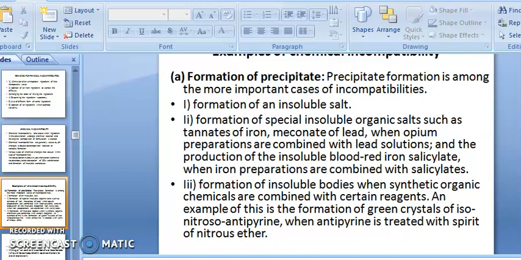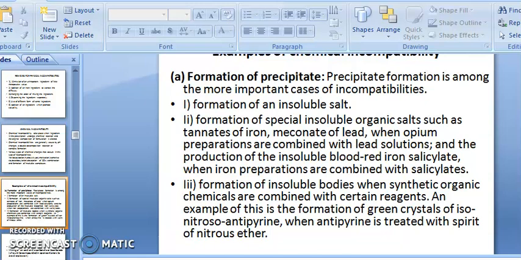Formation of insoluble bodies when synthetic organic chemicals are combined with certain reagents. When you are formulating insoluble bodies, synthetic or organic chemicals combined with certain reagents lead to chemical incompatibility. An example of this is the formation of green crystals of isonitroso antipyrine when antipyrine is treated with spirit of nitrous ether.